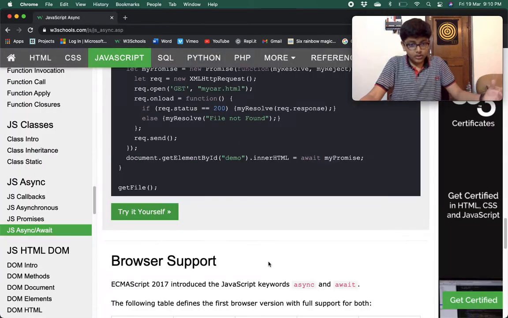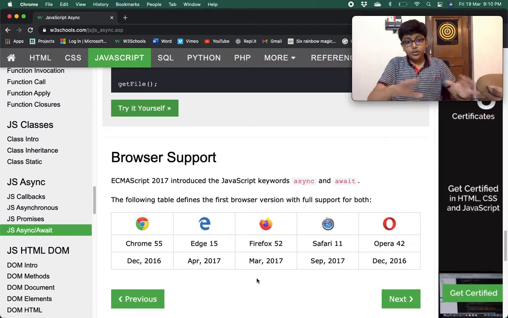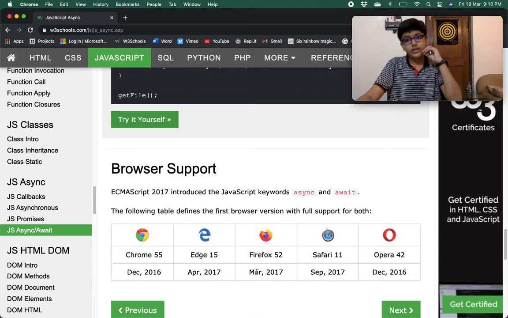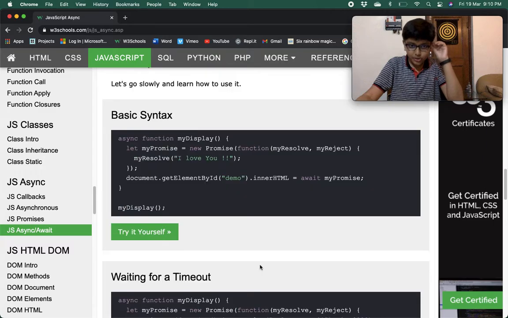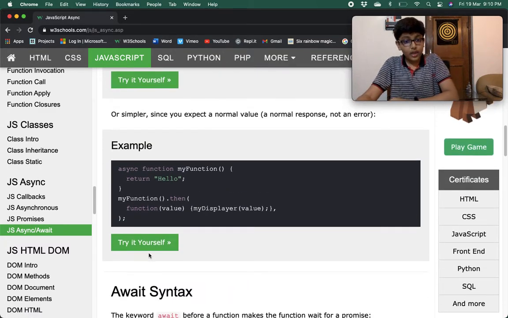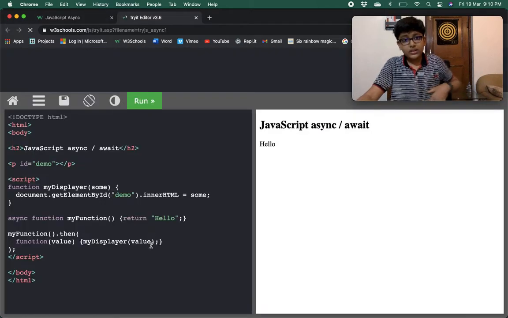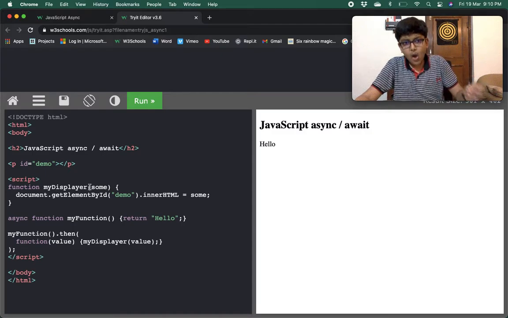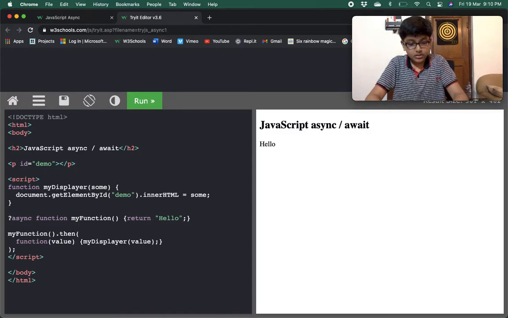Okay, now we are on browser support. ECMAScript 2017 introduced the JavaScript keywords async and await. So you see how easy it is to use async and await. And I wanted to show you one more thing. I kept it for the end. If you want to do the same thing with a normal promise, how will you do that? So first let's comment this.